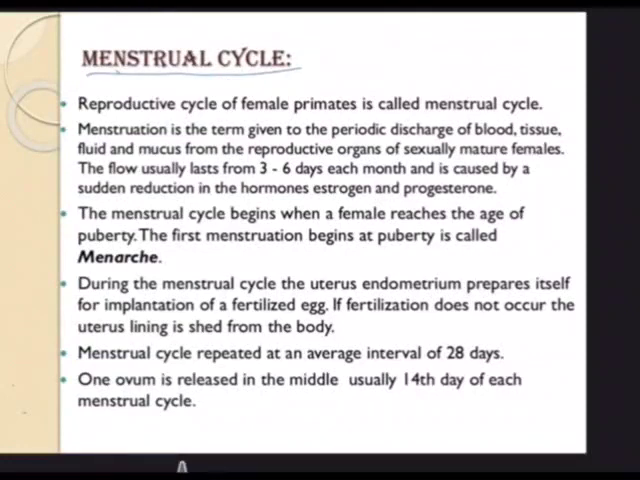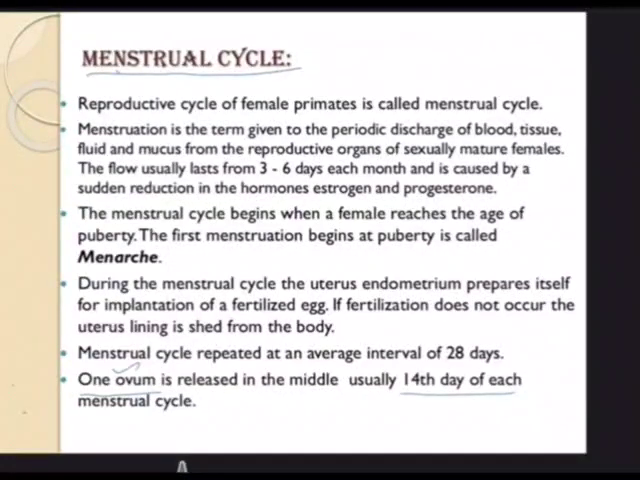There is an internal connection between the two. Oogenesis will tell you how a functional ovum is formed, and that functional ovum gets released on the 14th day of each menstrual cycle. So for how the functional ovum is formed, you need to go back to oogenesis.